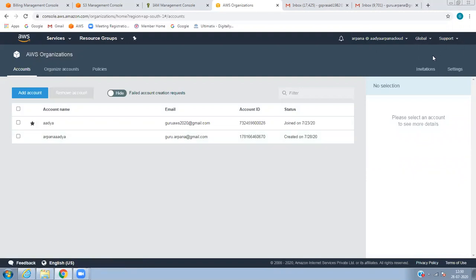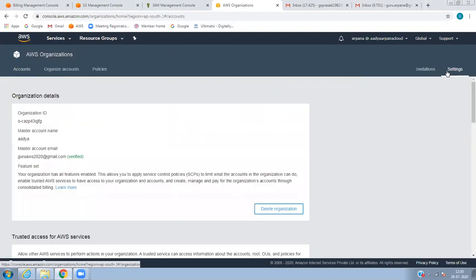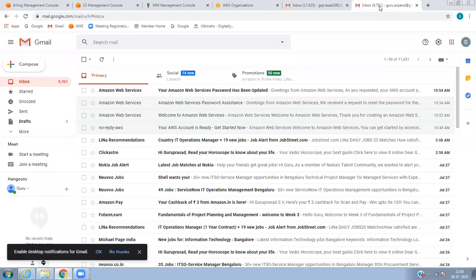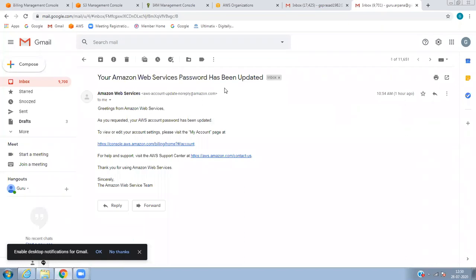Until you accept, I can't add you. You can't join my organization. I think maybe log in to the root account again. Log in as root account, not console, not administrator. Administrator will not have full control of your account, right? Fine. One minute.